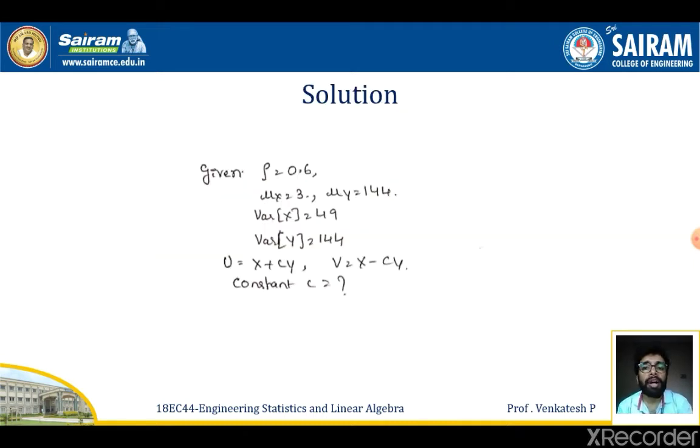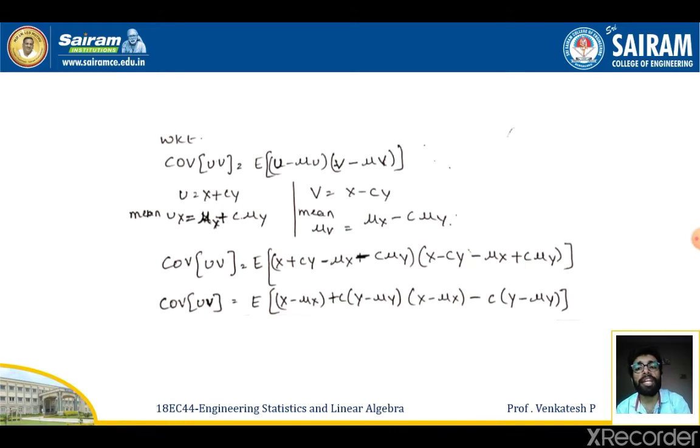So given the correlation coefficient between x and y is 0.6, mean of x is 3, mean of y is 144, variance of x is 49, variance of y is 144, the bivariate transformation, that is u is equal to x plus cy and v is equal to x minus cy. So now we have to estimate the value of the constant c. So we know that covariance of uv is given by expectation of (u minus mu u)(v minus mu v). Since we have the formula for u, that is x plus cy, and v is equal to x minus cy, we can easily estimate the mean of u and mean of v.